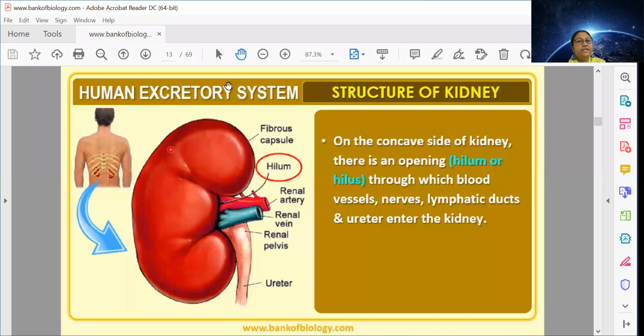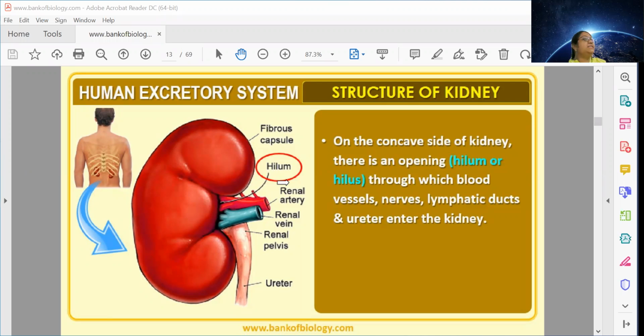So if you see into this kidney structure, this is the facial structure, that means the outer side. From the inner side, or on the concave side of the kidney, there is an opening. This opening is called hilum. Can you see it is marked in red?